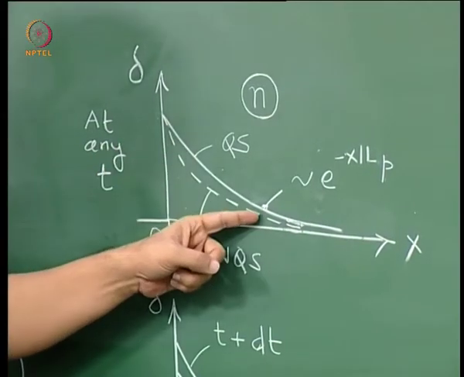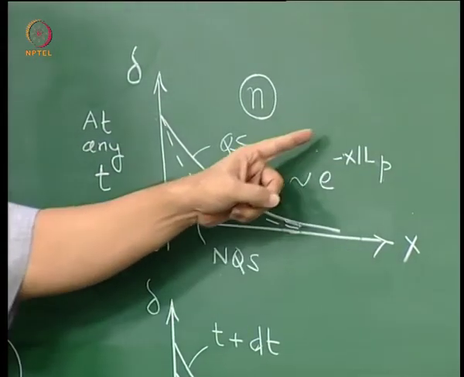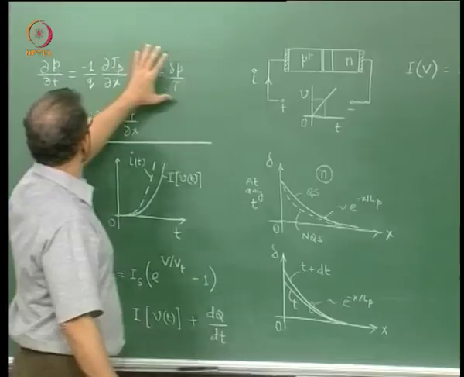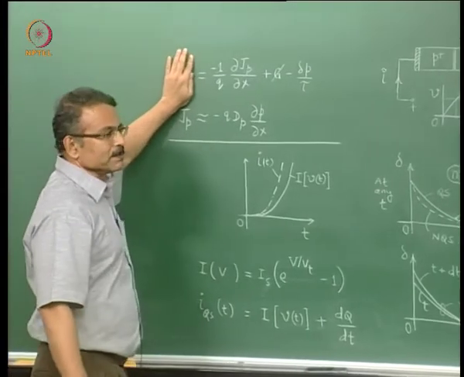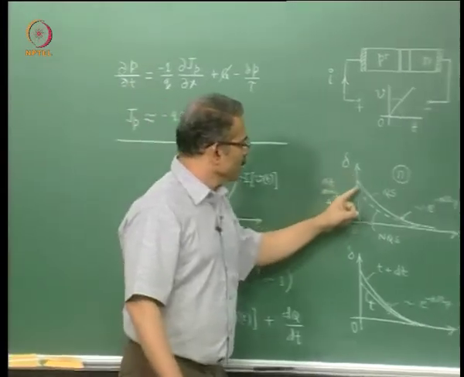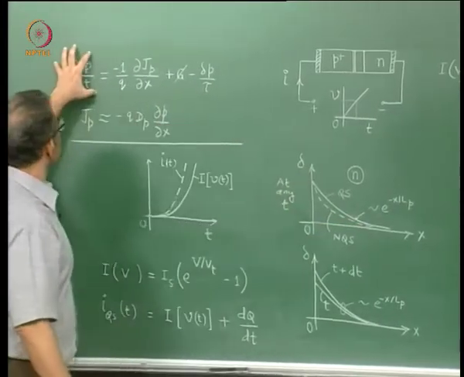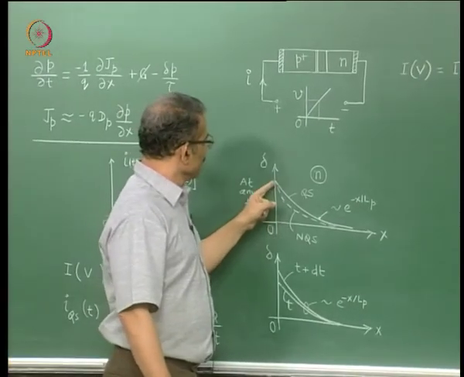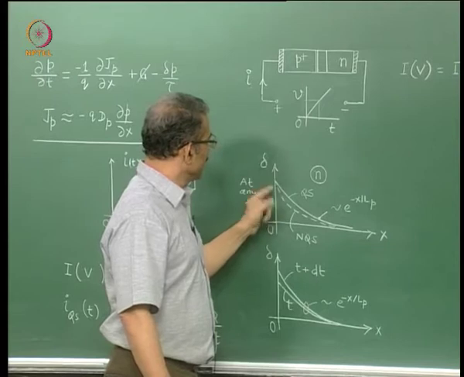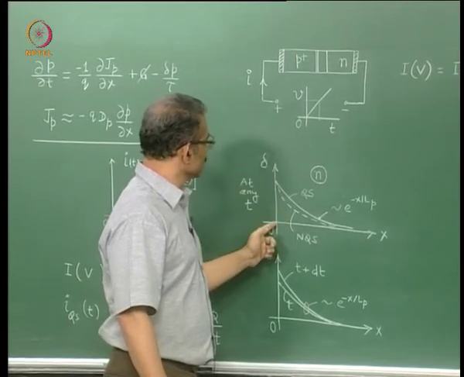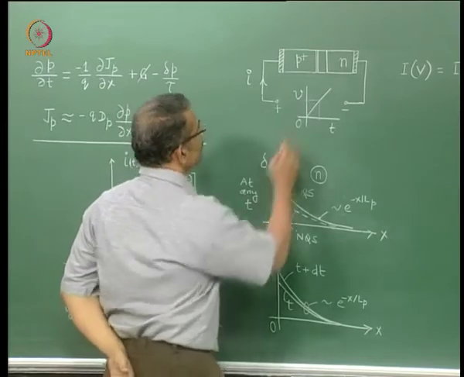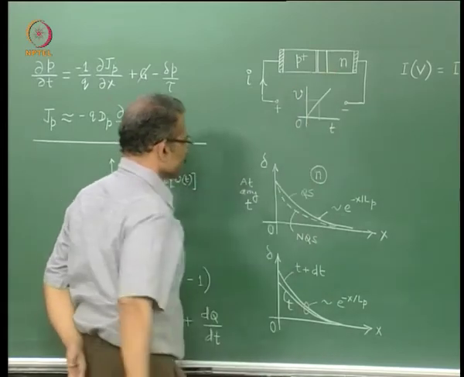The dotted line, however, will not be given by this, because you get this exponential distribution from the continuity equation when you remove this term. The dotted line is obtained when you include this term. Qualitatively you can appreciate why the dotted line has a higher slope at x equal to 0 or near this depletion edge. So this x equal to 0 represents this depletion edge here.